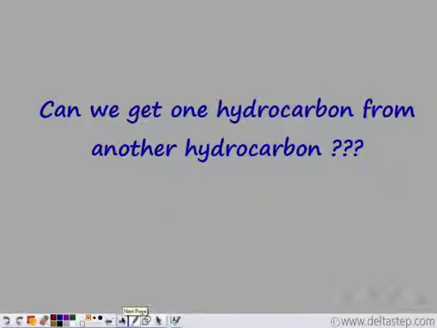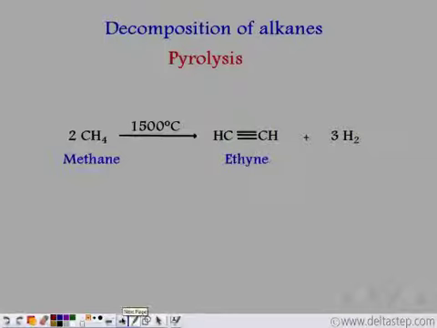Can we get one hydrocarbon from another hydrocarbon? There is one very important reaction given by alkanes, which is known as pyrolysis. In this case, methane gives us ethyne. This requires a very high temperature, that is 1500 degrees Celsius. It's not very easy to get a triple bond from a single covalent bond compound. Methane is a saturated hydrocarbon, in which all the bonds are single covalent bonds.